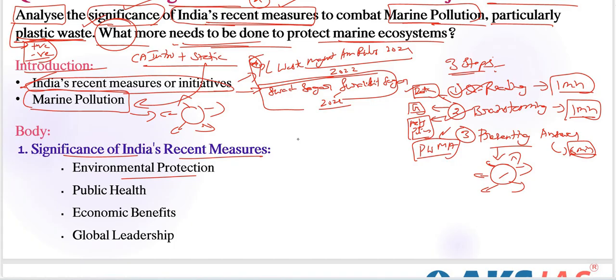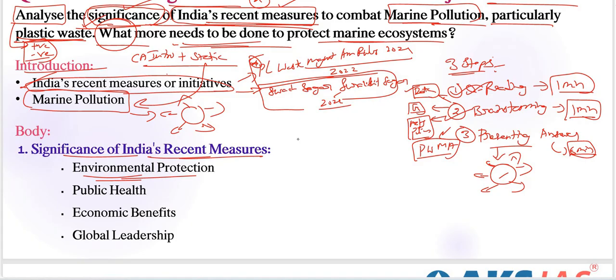Many aspirants, under the significance of India's recent measures, write only the recent measures. That is entirely different, because here the question asks to analyze the significance or importance of India's recent measures. That is entirely different from India's measures. We need to focus on the importance. What is the importance of taking these India's recent measures needs to be written here: environment, pollution, protection.